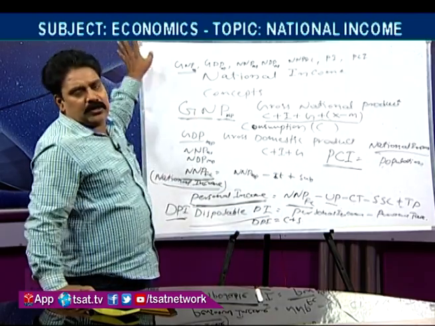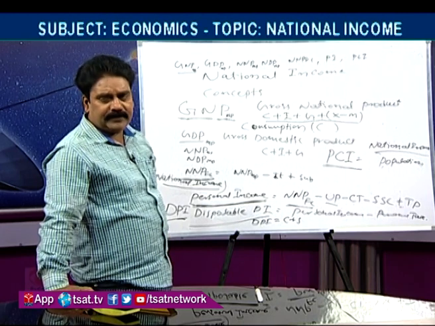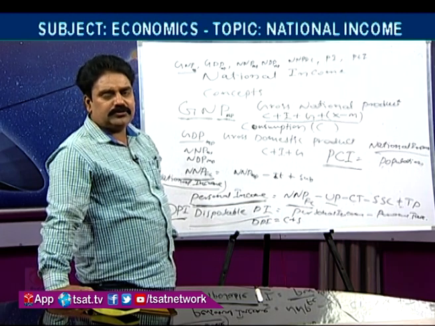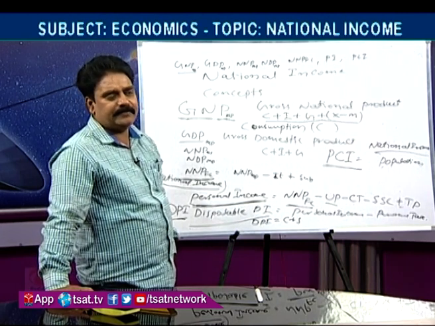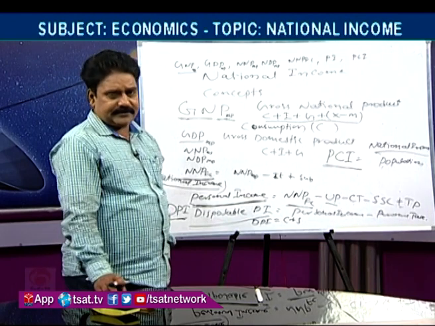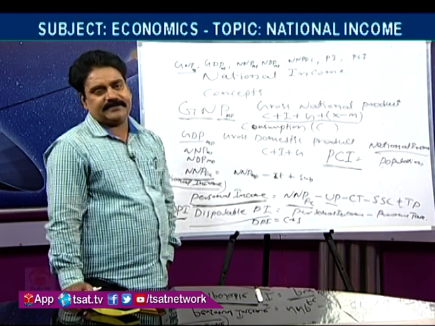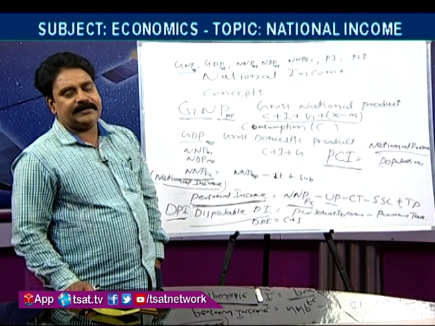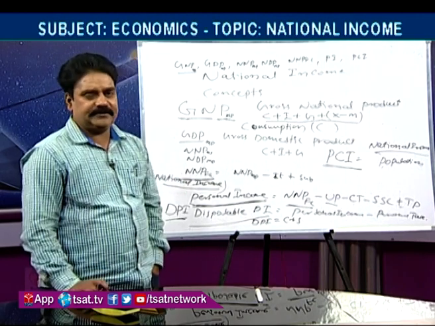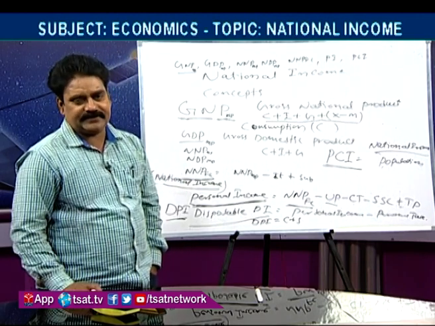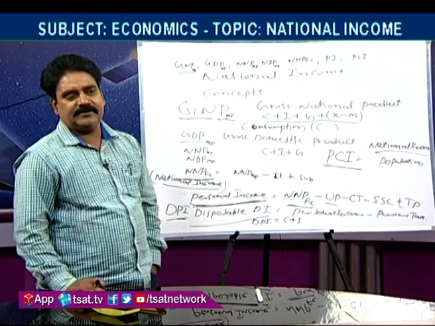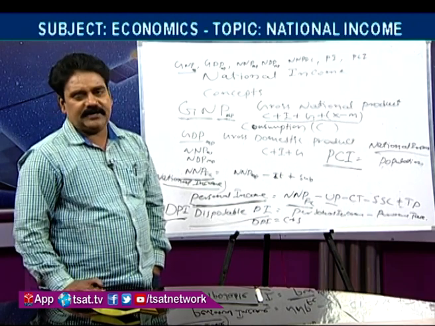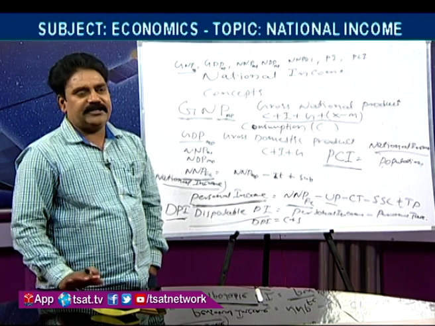Here we should discuss one more point. Current prices and base year prices. We always calculate national income in two ways, with the help of two types of prices. One is current price, another one is base year price.